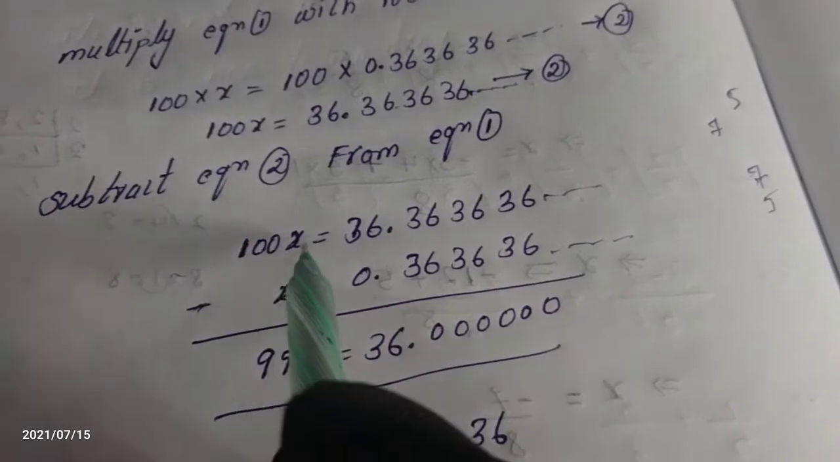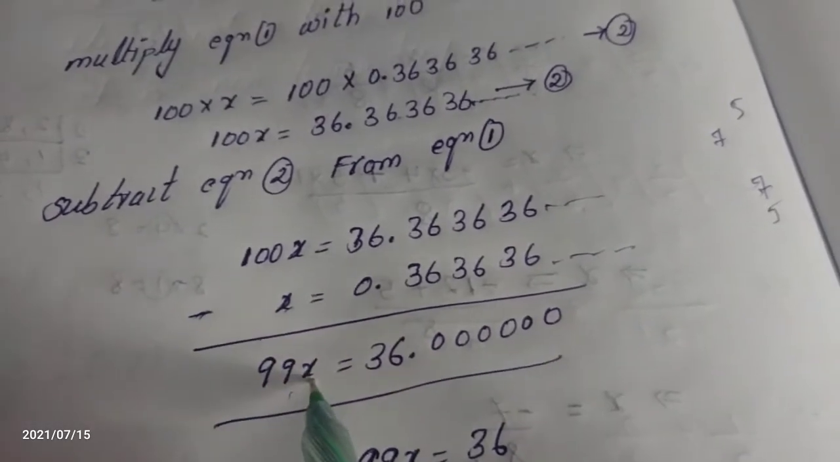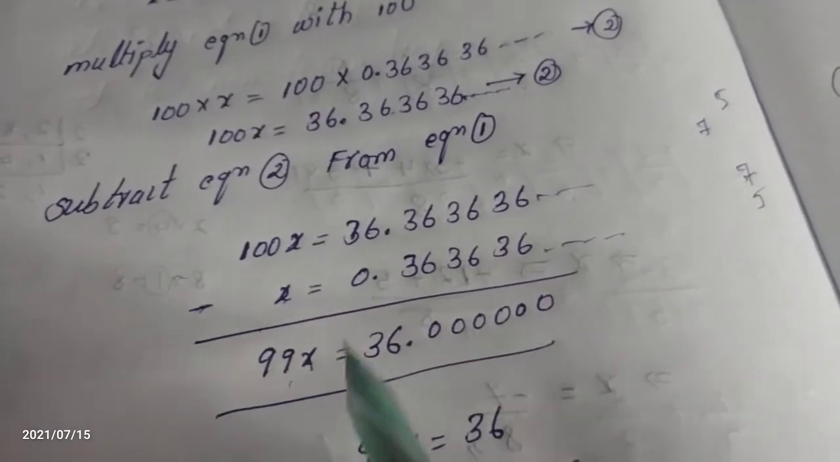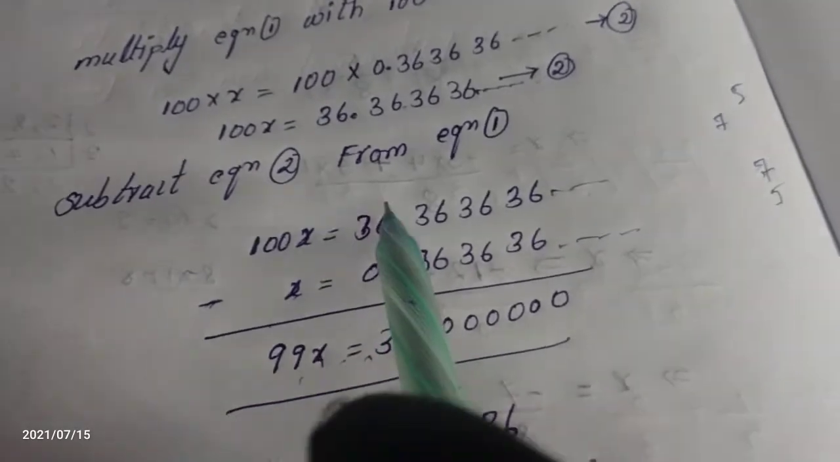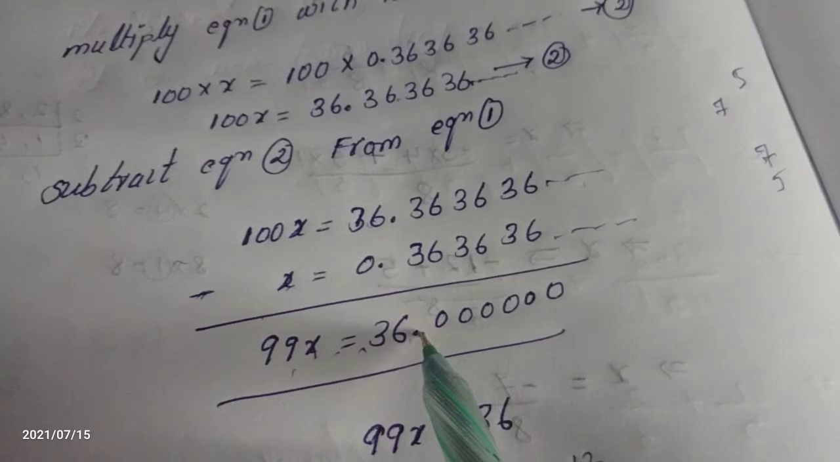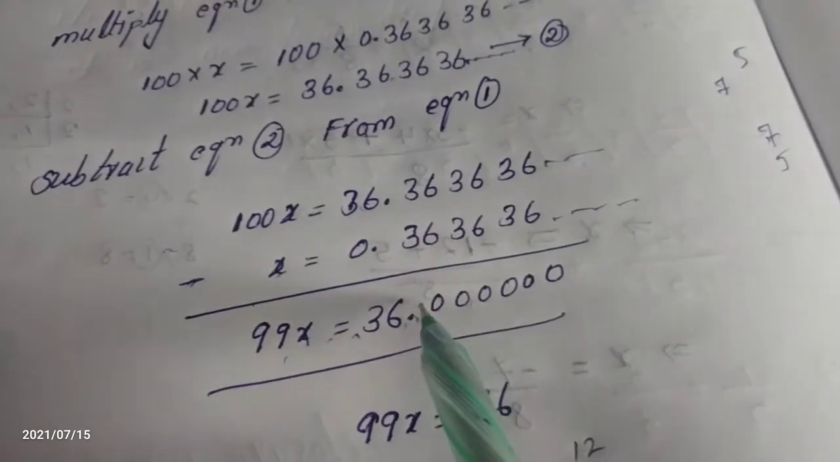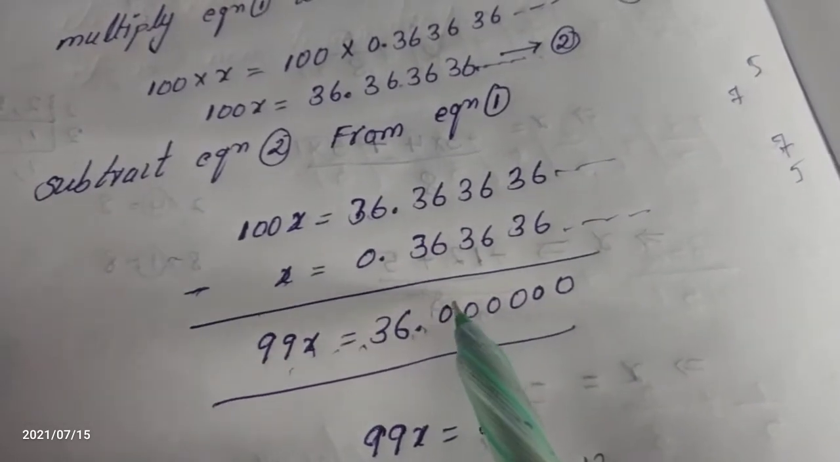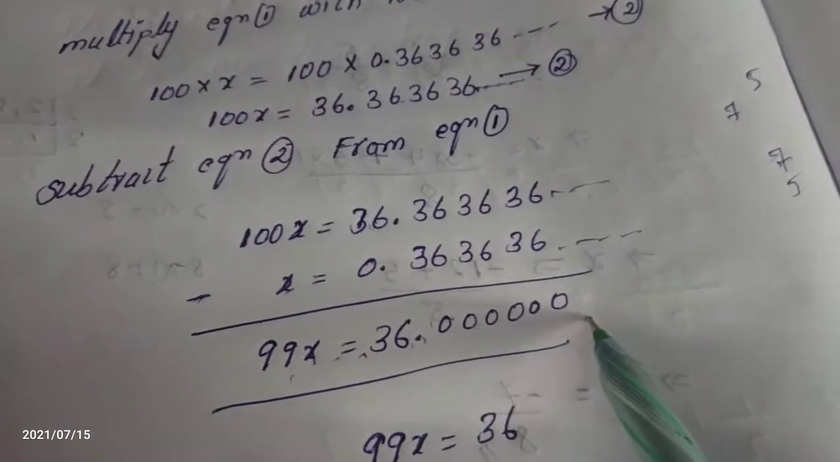100x minus x is 99x. Come to the RHS, it is as it is. What is 36 minus 0? It is 36 only. We have to write the decimal as it is. 3 minus 3 is 0, 6 minus 6 is 0. We are getting the zeros only.